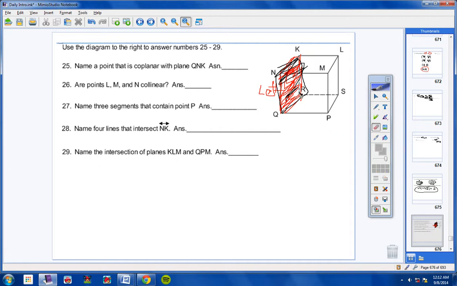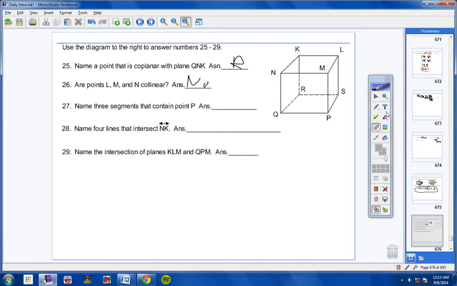All right, let's take a look at 25. Are points L, M, and N collinear? Do they line up in a straight line? I'm surprised anybody missed this. Here's L, here's M, and here's N. Those 3 points do not line up in a straight line at all, not even close. So the answer would be no, okay?